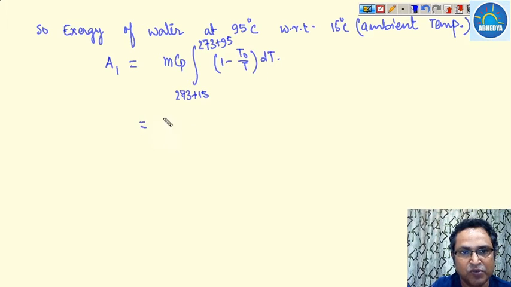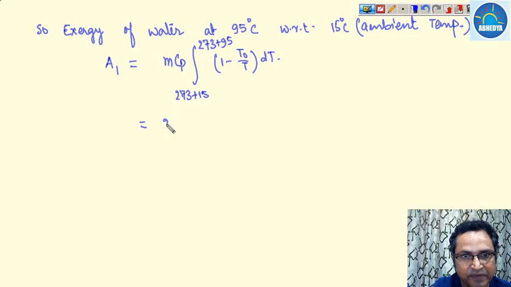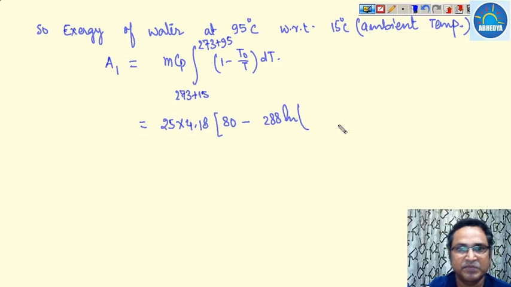So this comes out to be m. What is the mass? Mass of the water is 25 kg. So this is 25, Cp is 4.18, 95 minus 15, that is 80, minus T naught which is 288, ln 368 divided by 288.